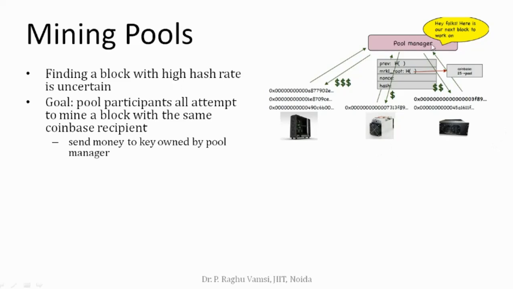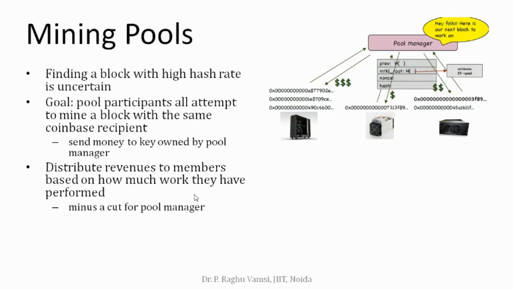Now the pool manager, who started this pool, informs the miners that you are supposed to find a block with this many leading zeros. Miner one does some work and announces the nonce regularly. The second miner also does some work, and if he reaches the answer, he informs the particular nonce. Like that, the third miner also works. Those who joined the pool do this task and give updates regularly.